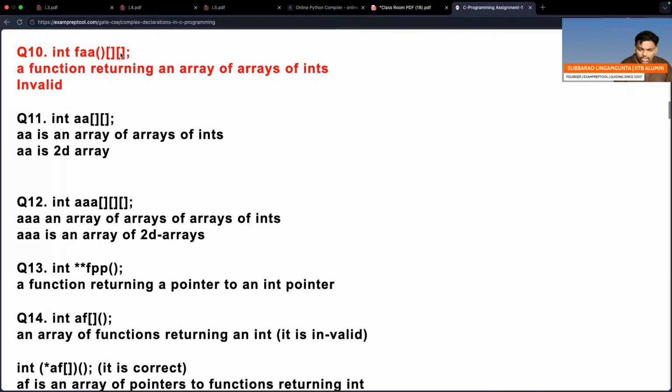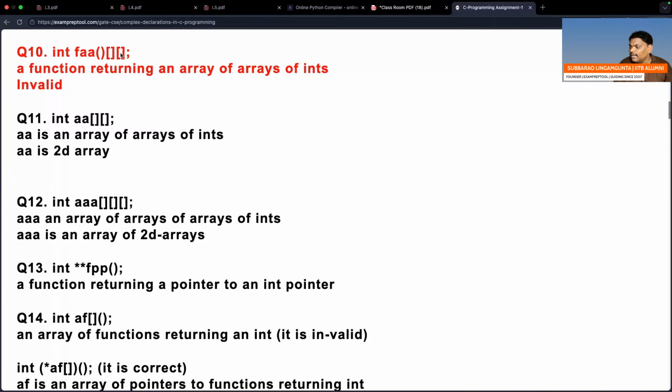So see question number 11. Int a with two brackets, I think it is a normal story. A is a double array, a 2D array, where every element is an integer. It's a normal story. But question number 10 says FA is a function which returns an integer double array.